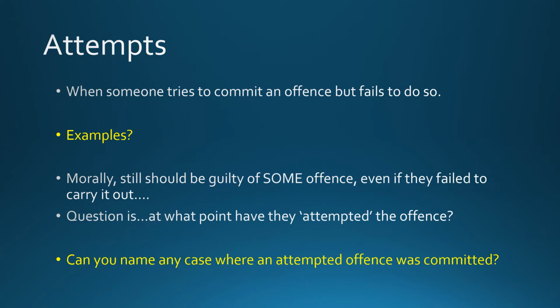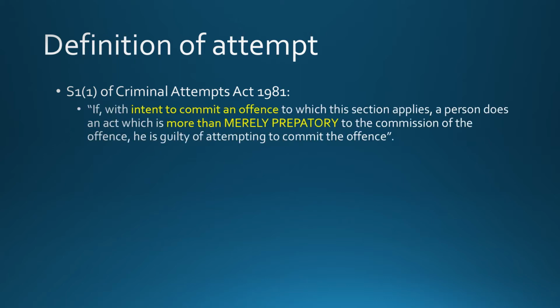Now morally, you should be still guilty of some offence, even if they failed to carry it out. The question is this: at what point have they actually attempted the offence? So this had been legislated on by Parliament, and we find a definition of what an attempt is under section 1 subsection 1 of the Criminal Attempt Act of 1981. And they go on to define it as: if, with the intent to commit an offence to which this section applies, a person does an act which is more than merely preparatory to the commission of the offence, he is guilty of attempting to commit the offence.